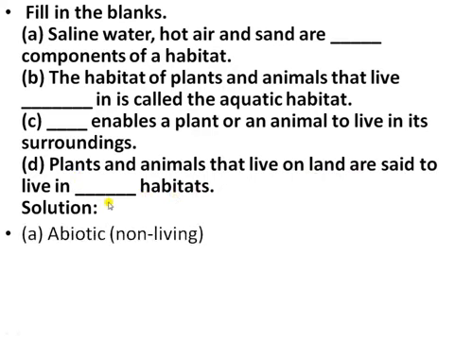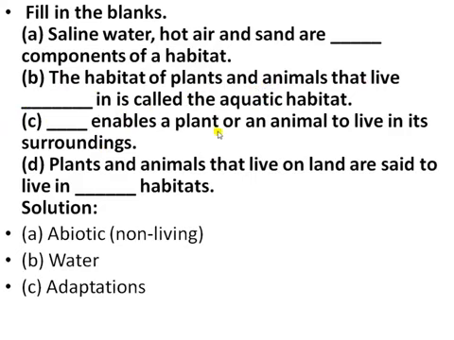The answer to the first blank is that saline water, hot air and sand are abiotic components, the non-living things. Second, the habitat of plants and animals that live in water is the aquatic habitat. Third, the feature that enables a plant or an animal to live in its surroundings is adaptation. Fourth, plants and animals that live on land are said to live in the terrestrial habitat.